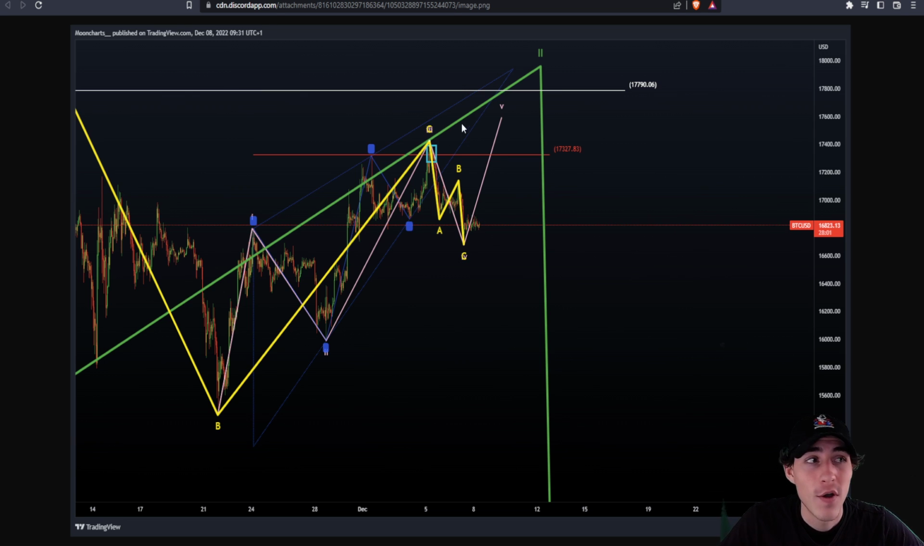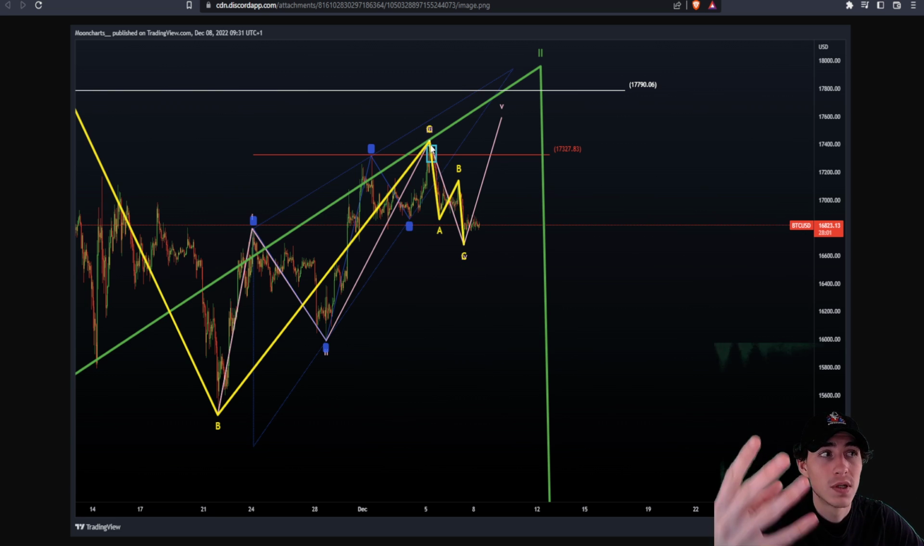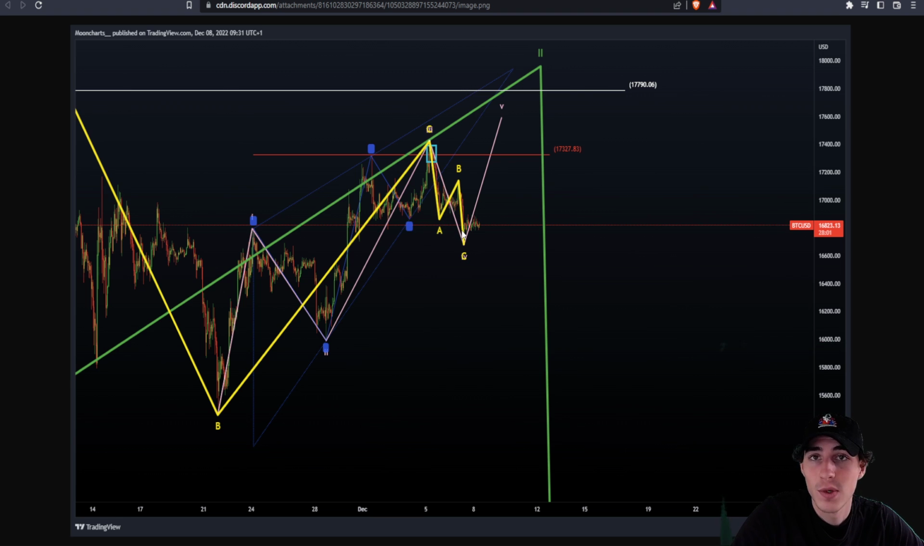Okay, but this is what we have planned in the last update. We were mainly looking first of all for a possible 1, 2, 3, 4, 5 continuation to the downside, but if we don't get a continuation, we were looking for this ABC zigzag. As always, if you want more details about this ABC zigzag, you can go and check the Moonchart website.